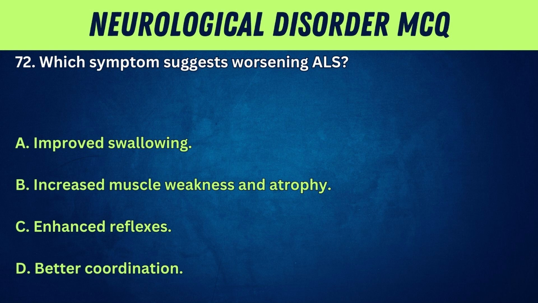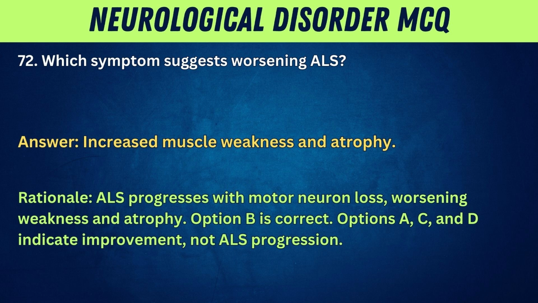72. Which symptom suggests worsening ALS? A. Improved swallowing. B. Increased muscle weakness and atrophy. C. Enhanced reflexes. D. Better coordination. Answer: increased muscle weakness and atrophy. Rationale: ALS progresses with motor neuron loss, worsening weakness and atrophy. Option B is correct. Options A, C, and D indicate improvement, not ALS progression.